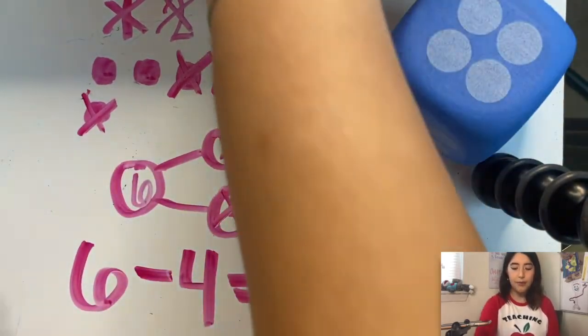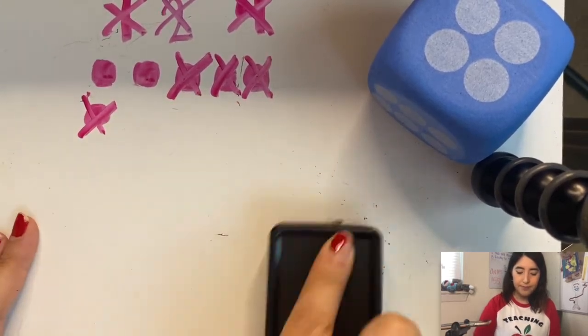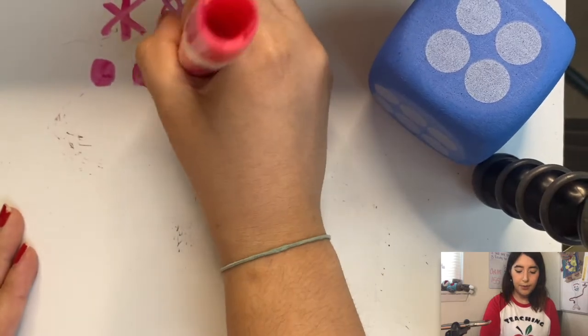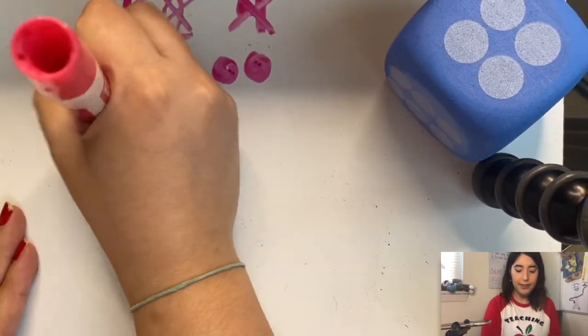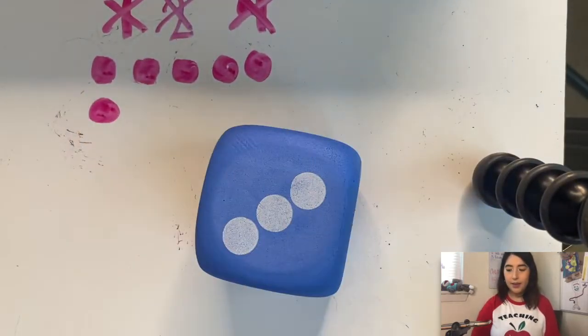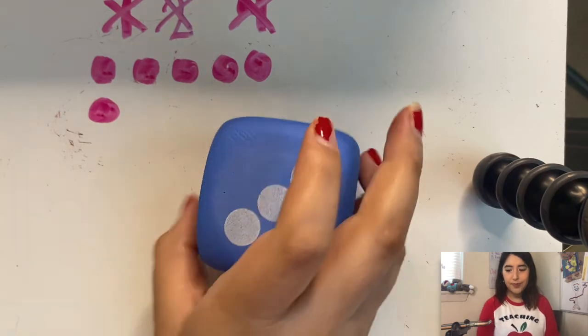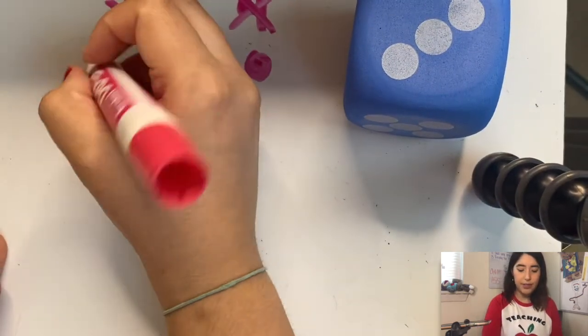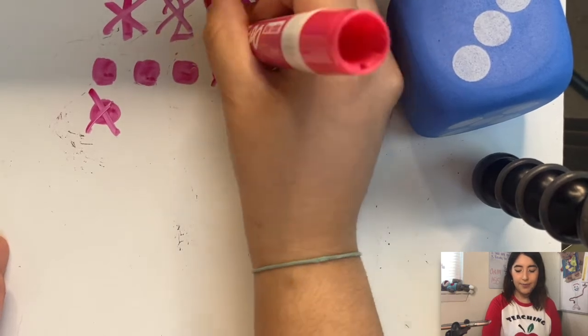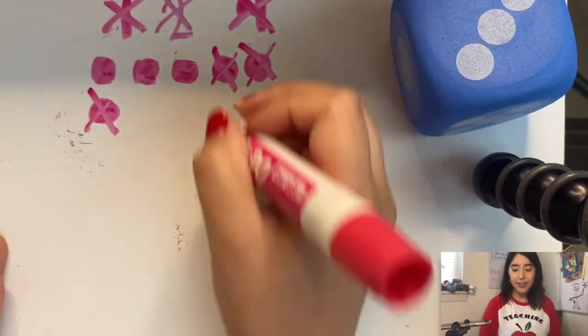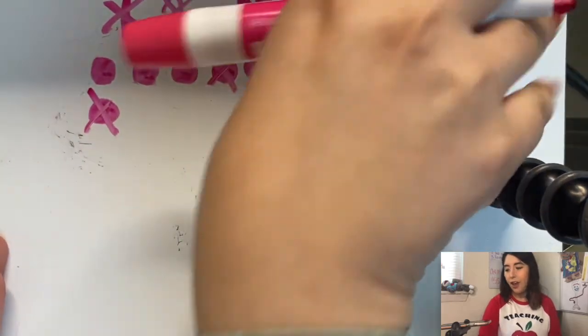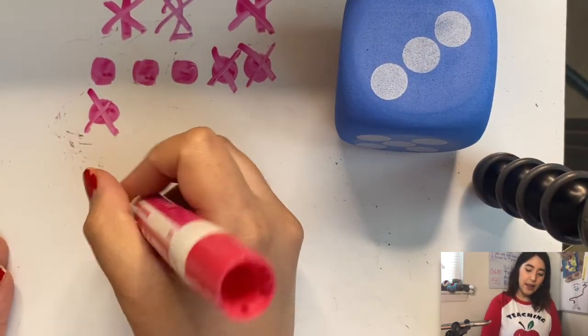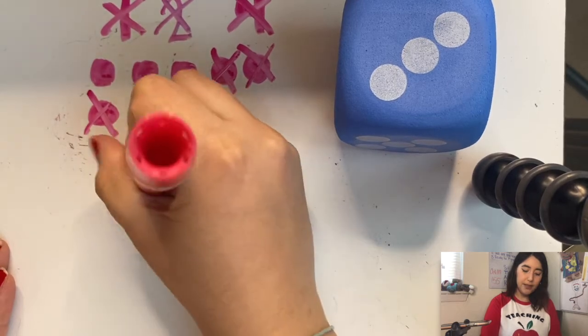We still have 3 more we can do. Let me erase this so I can roll my dice again. 1, 2, 3, 4, 5, 6. I wonder which one I'm going to get now. I got that one. How many is that? 3. So I'm going to cross out how many? 3. Very good. I know that Violetta is saying it loud and proud. 3. So I am going to do my number bond.